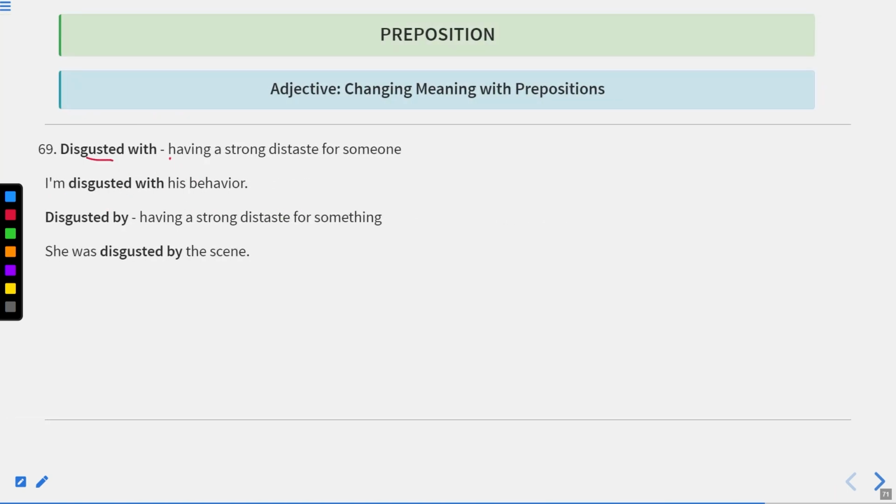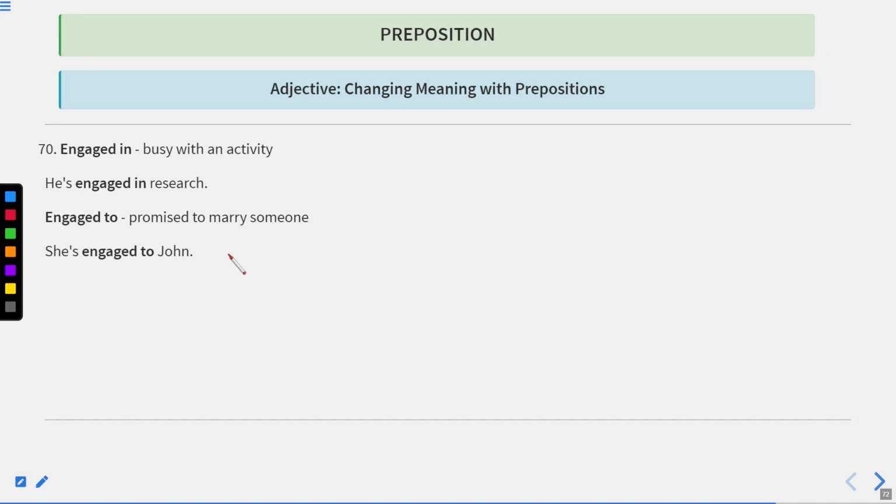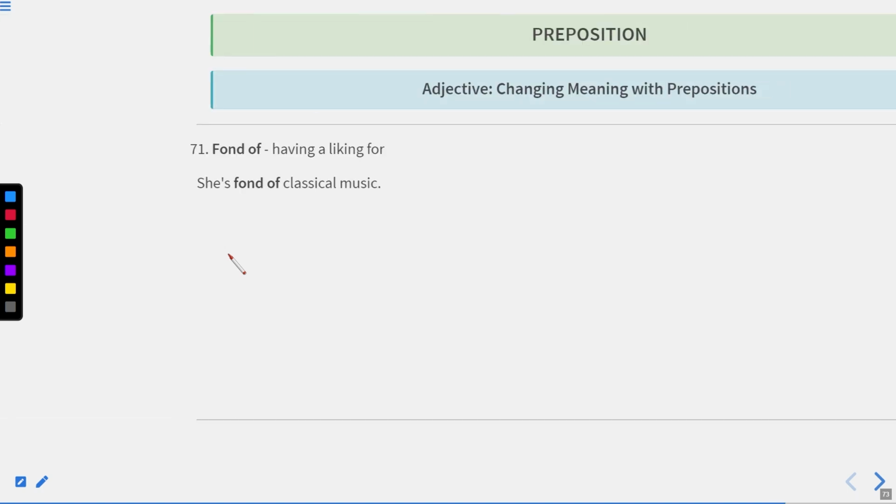Now let us move to the next one. Disgusted with, having a strong distaste for someone. I'm disgusted with his behavior. Disgusted by, having a strong distaste for something. She was disgusted by the scene. Now let us move to the next one. Engaged in means busy with an activity. He is engaged in research. Engaged to, promised to marry someone. She is engaged to John. You must have heard about the word engagement ceremony, which means when we exchange rings with each other.